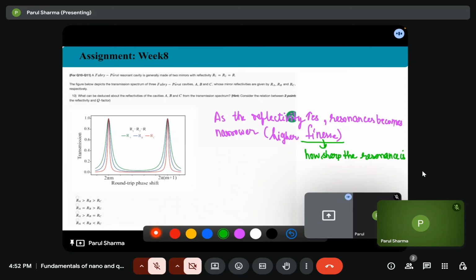So higher R equals higher Q factor. It means RC has the highest Q factor. So the order of reflectivity is RA is lesser than RB is lesser than RC. So option 4 is correct.